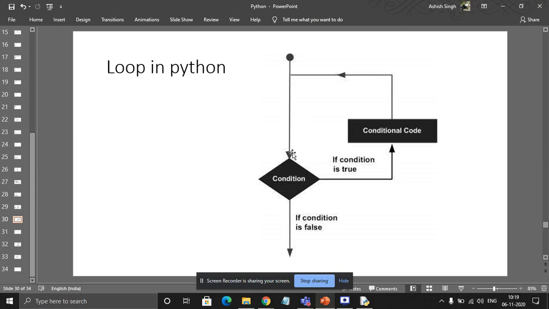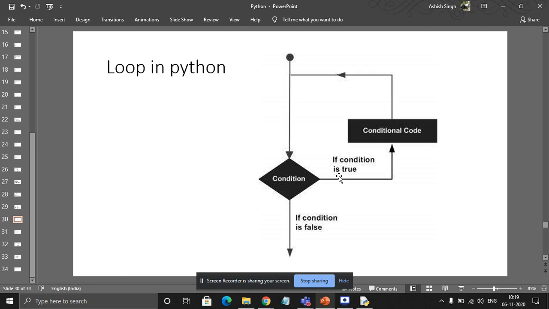The loop will execute. It will check whether the condition is true or false. If the condition is true, then it will increase the value by 1. It will go back and again check the condition. Has A become 10? No. Again go back, increase the value of A by 1. Again check, is A 10? No. A is less than 10. See here, pay attention. You might get confused.